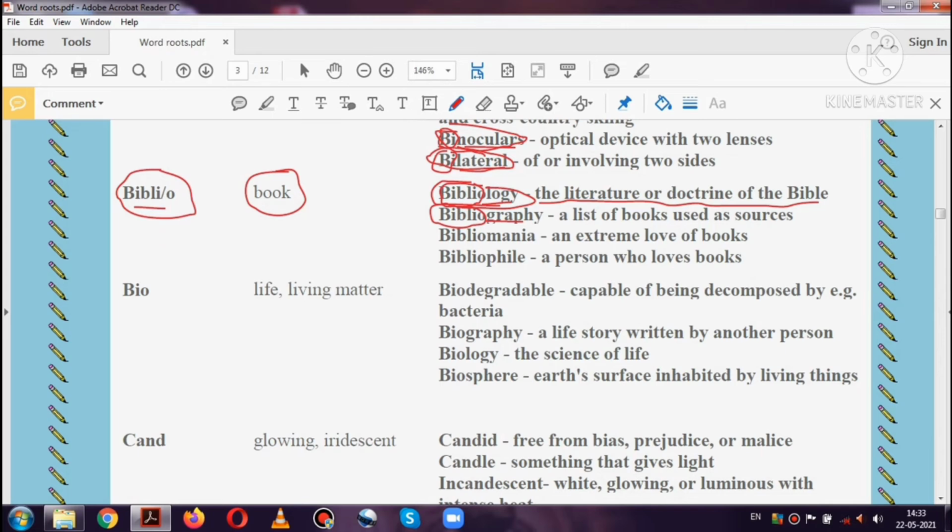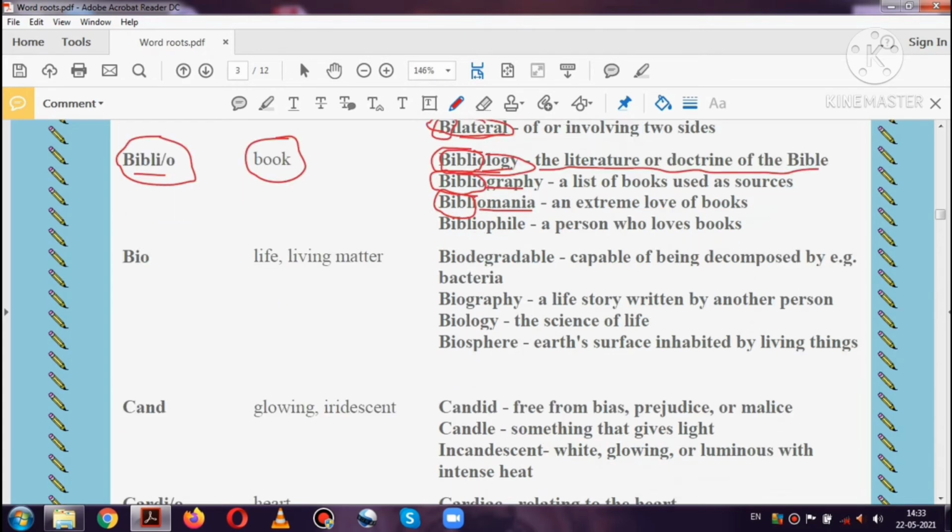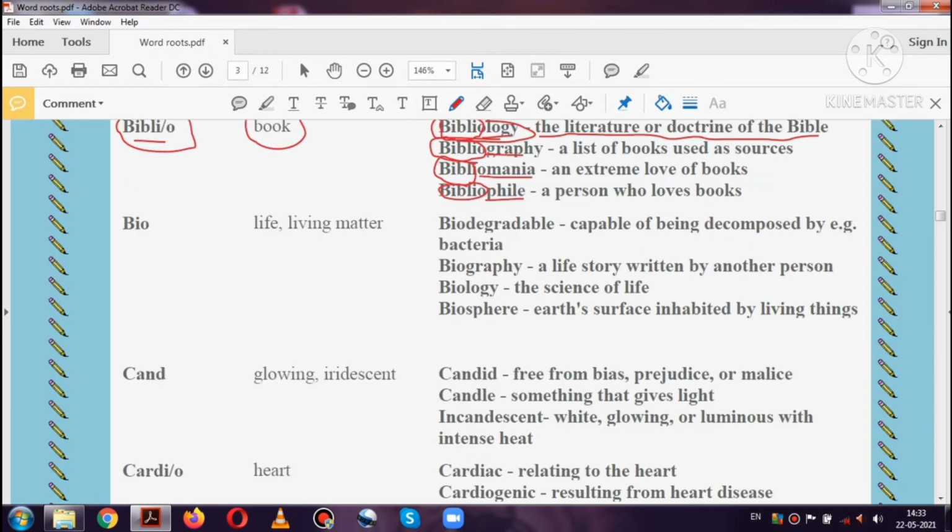So the next word is bibliomania. Here biblio means book and mania means love. It is the highest intensity, means extreme love of books, is known as bibliomania. So the next word is bibliophile. Biblio means book and phile means love. So bibliophile means any person who loves books very much is known as bibliophile.